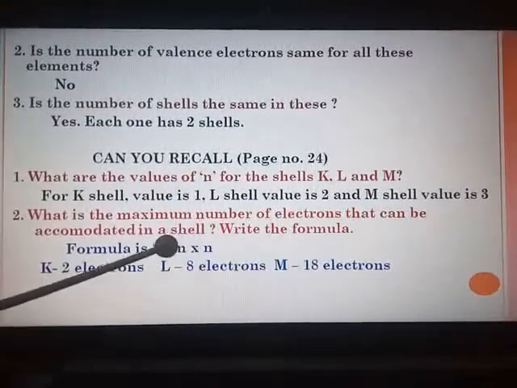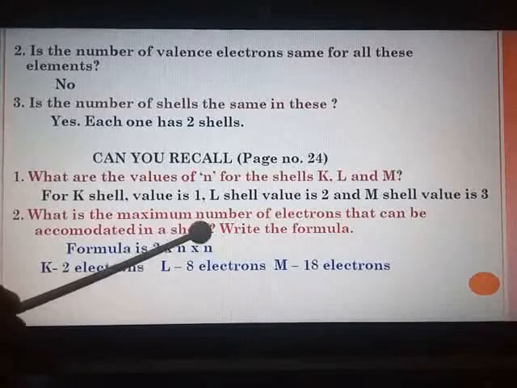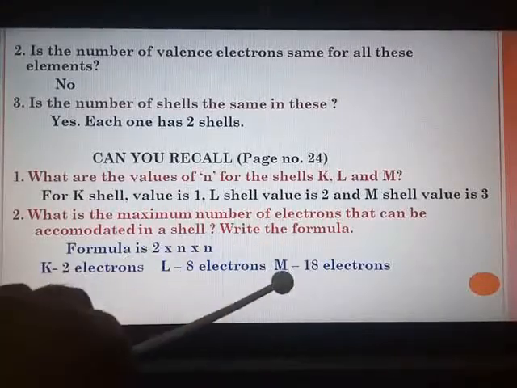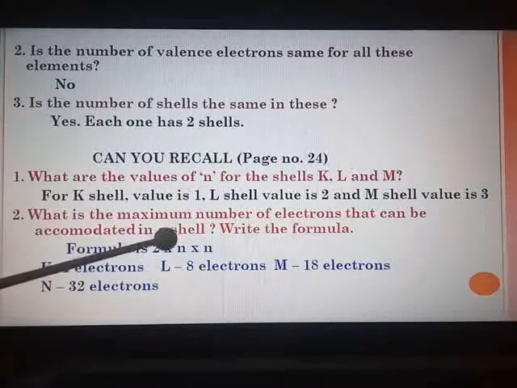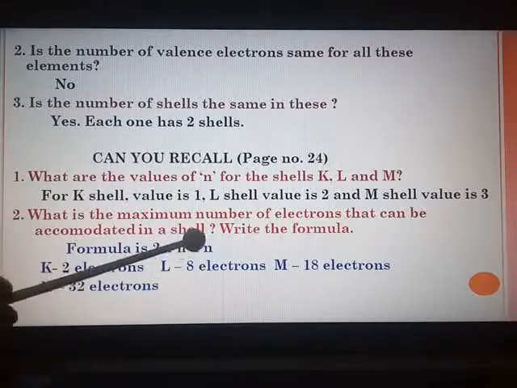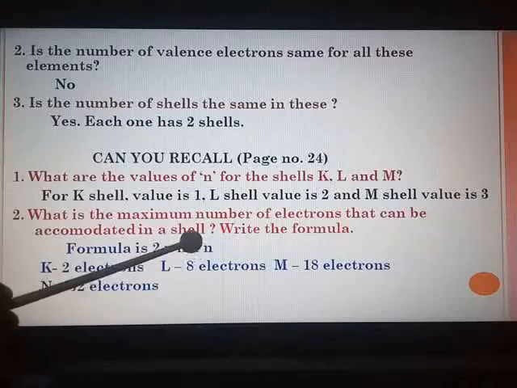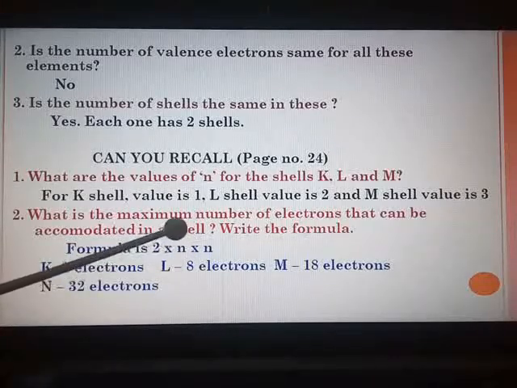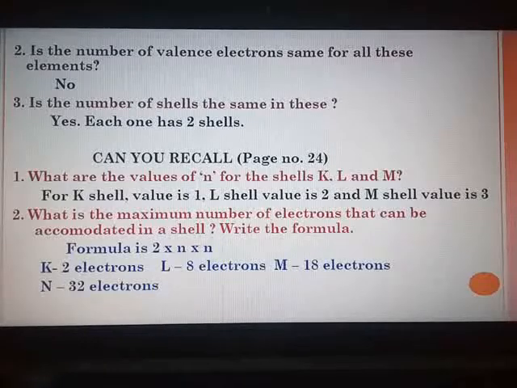M shell, n is 3. So 2 multiplied by 9 is 18 electrons. And the N shell, n is 4. So 2 multiplied by 16 is 32. So the maximum capacity of K shell is 2 electrons, L shell is 8 electrons, M shell is 18 electrons, and N shell is 32 electrons. So the same question is there as question number 3, which I have not solved here for you. Deduce the maximum electron capacity of the shells K, L and M.